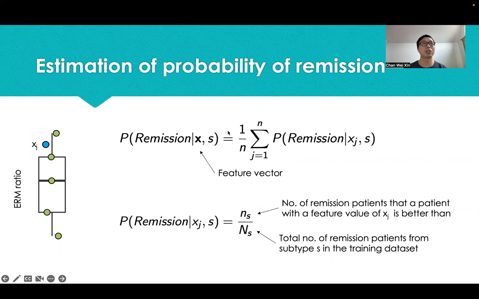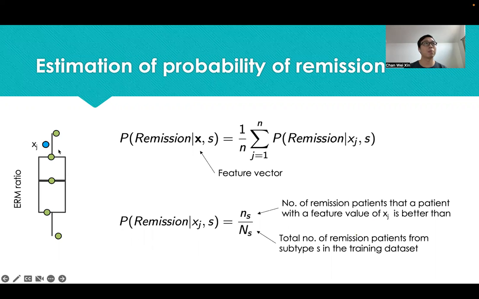We estimate a patient's probability of remission given his feature vector X and subtype S by first computing conditional probabilities of remission given each feature J. We illustrate how to compute a conditional probability of a feature value by using this example here.